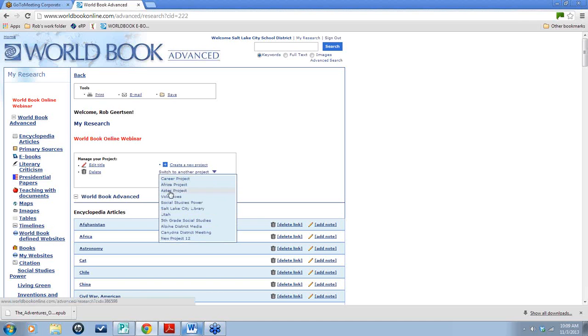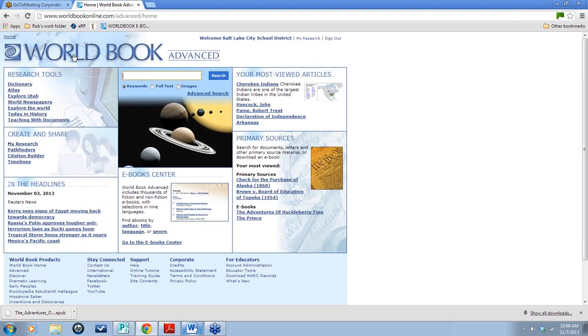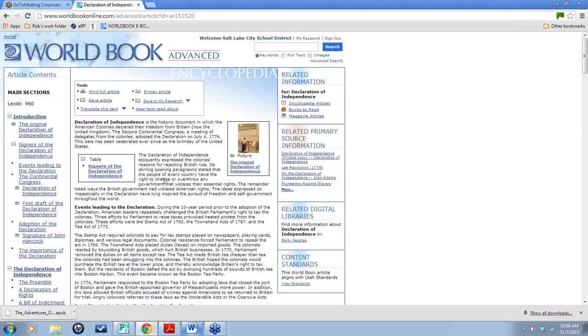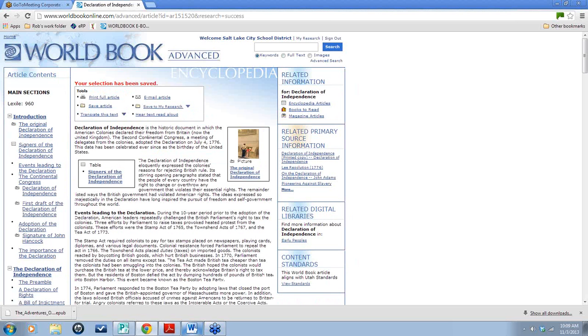So you'll notice I've got an Africa, an Aztec, volcanoes for science. But I can create different folders, and then we go back to the home page and show you how you do it. Let's say that I wanted to go in and I was looking at the Declaration of Independence, and I wanted to save this to my research. All you do is click here. You choose what project you want to save it to, and then it will tell you your selection has been saved.